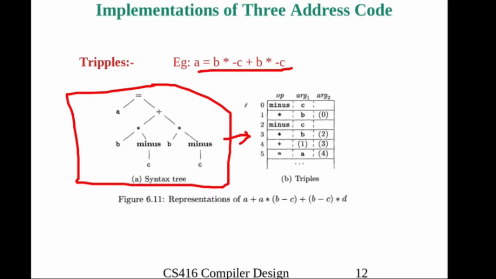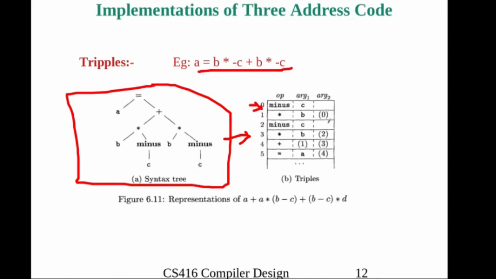It is also stored record-wise, so each instruction is stored as a record. 3 fields we will use. First field is opcode, second and third are arguments. There is no field for storing the result. So what we will do, we will use the pointer or the location. Instead of using a name, we will use the location itself as the reference, and the 0th location contains -c, and the first location contains star b.